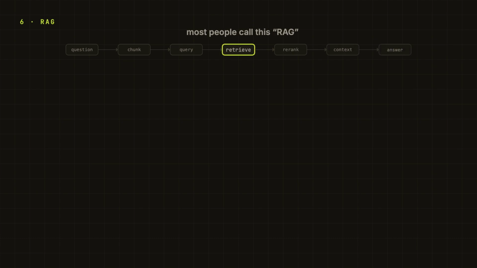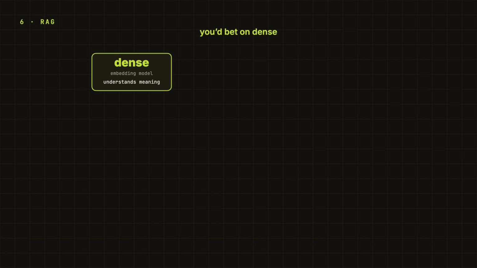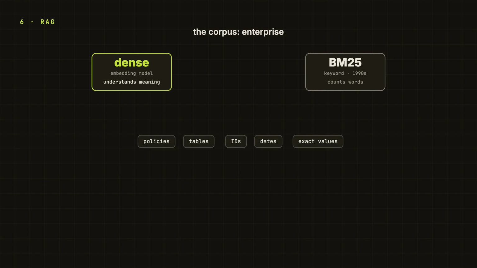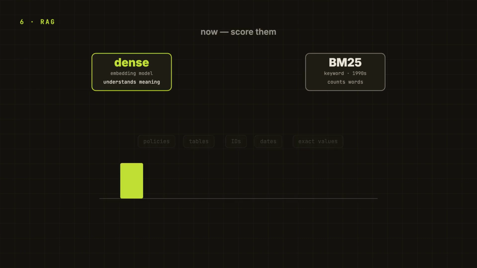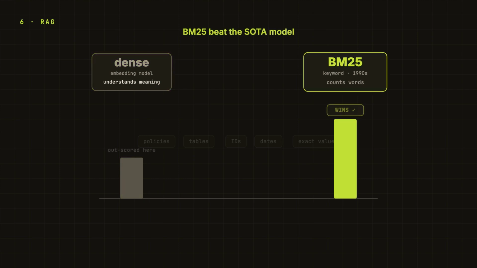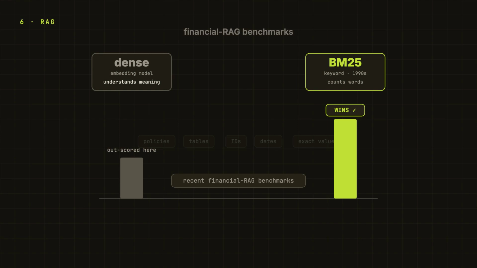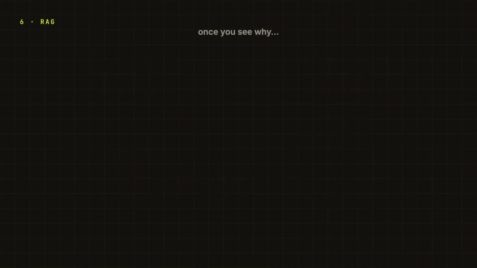Now we get to the part most people call RAG, retrieval. And honestly, this is where the annoying surprise showed up for me. You would think the modern embedding model just wins here, right? It understands meaning. BM25 is this exact keyword thing from the 1990s, basically counting words. But let's say the corpus is enterprise stuff, policies, tables, finance stocks, IDs, dates, exact values. On those, the boring keyword algorithm from the 90s beat the state of the art embedding model. These are recent financial RAG benchmarks where BM25 outscored the best dense retrievers on those documents. And once you see why, it makes sense.